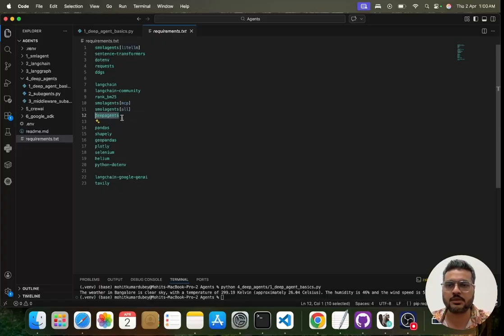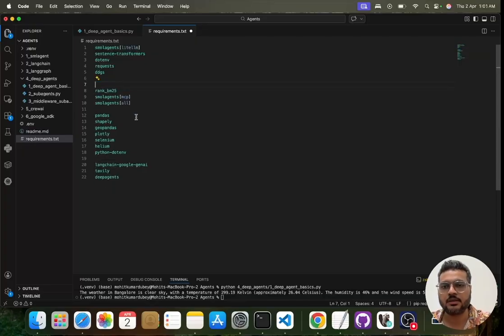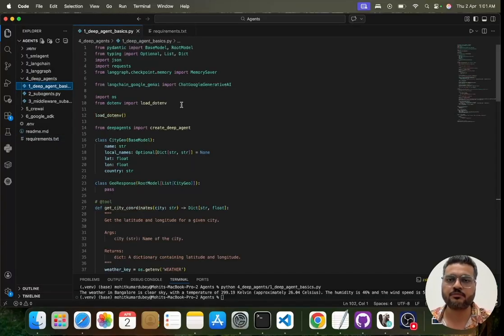In one of the examples, you will see that I do some web search, so I have used Tavily in this, and you can use Tavily as well. Let me bring all this LangChain at one place so that it will be easier for us. Okay, now let us come to this agent, right?